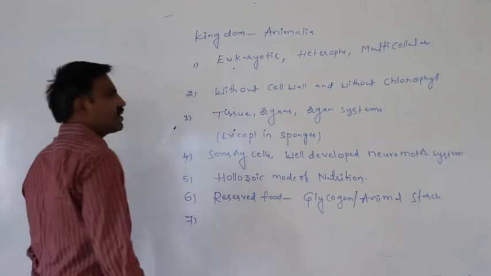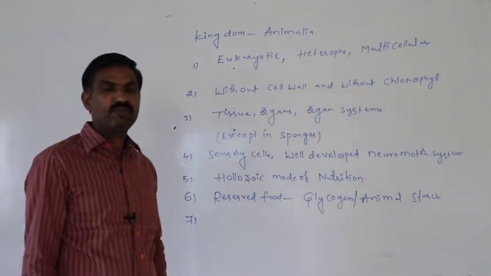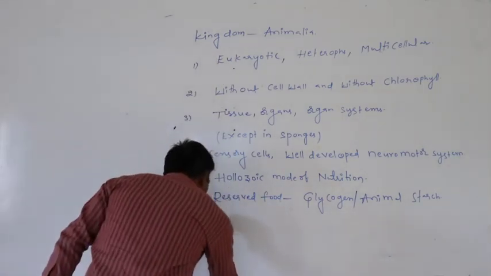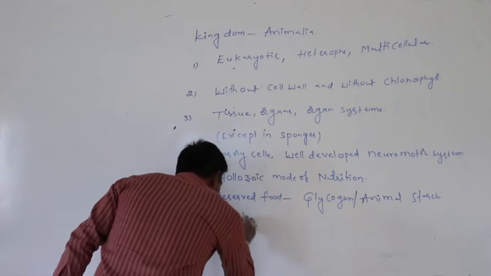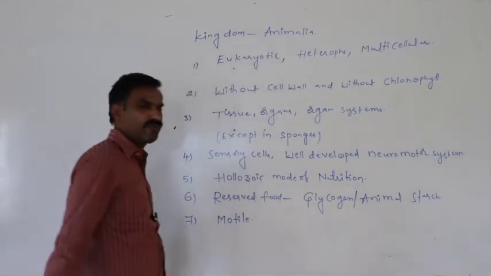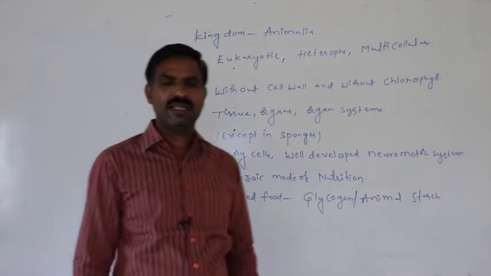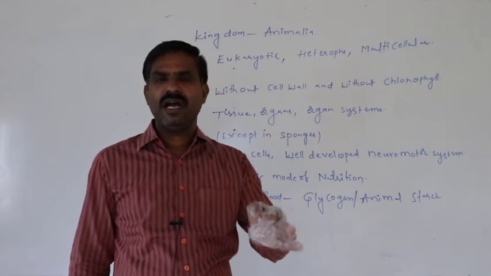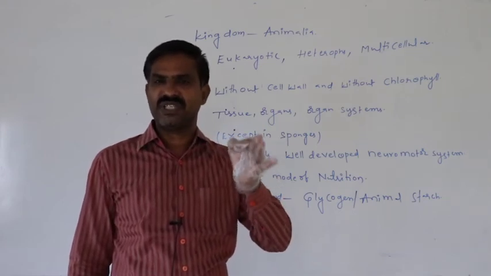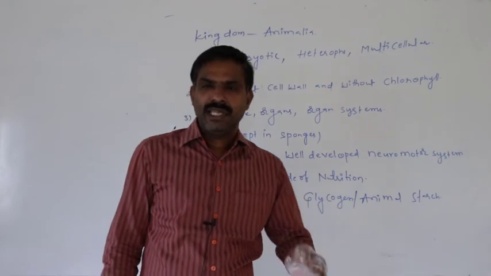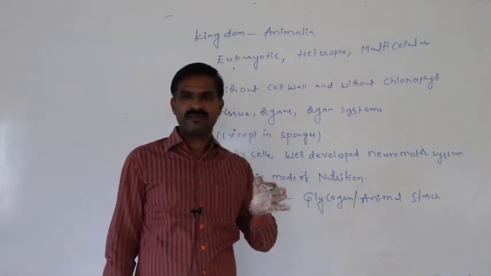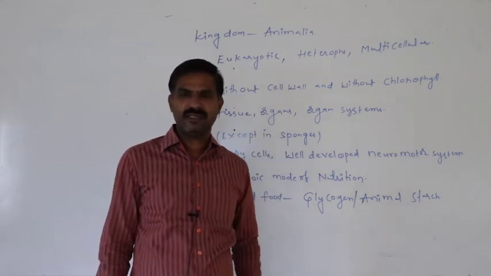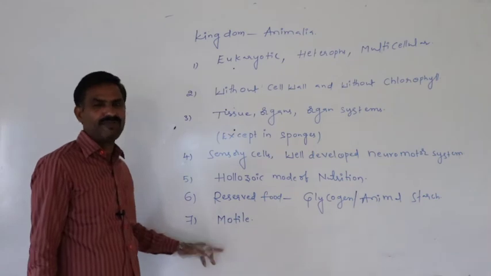Most of the animals included in the kingdom Animalia are motile. What is the meaning of motile? They may show movement from one place to another, either for reproduction or for searching for food. If animals show locomotion from one place to another, then they are said to be motile.